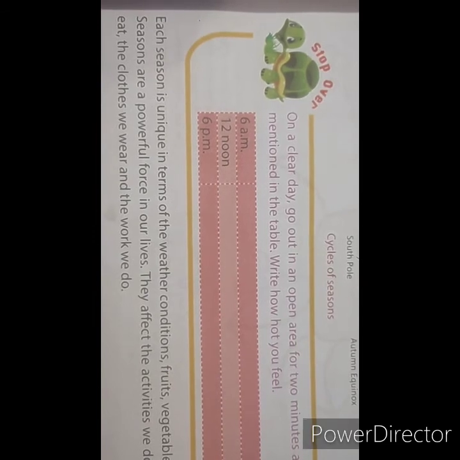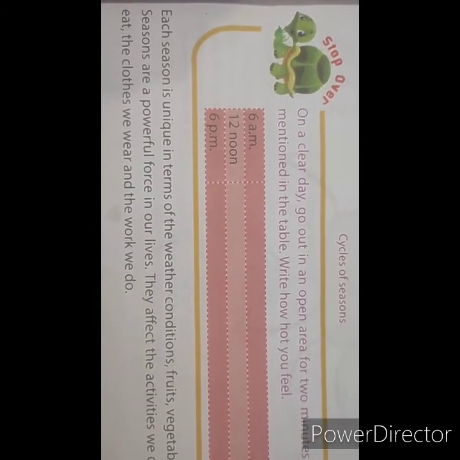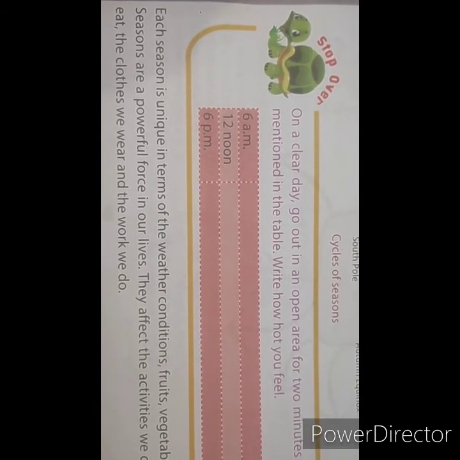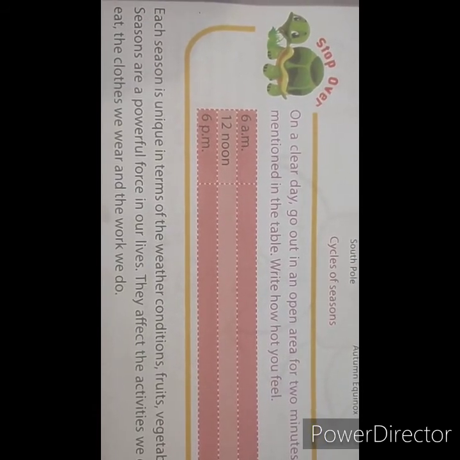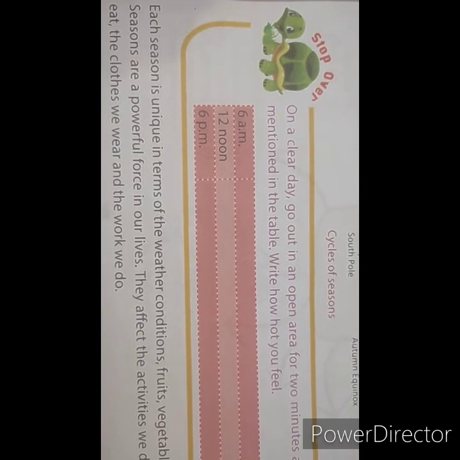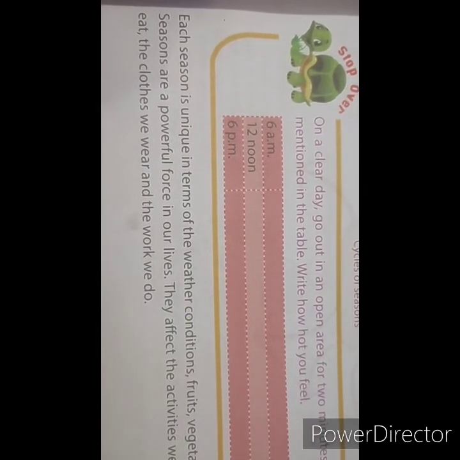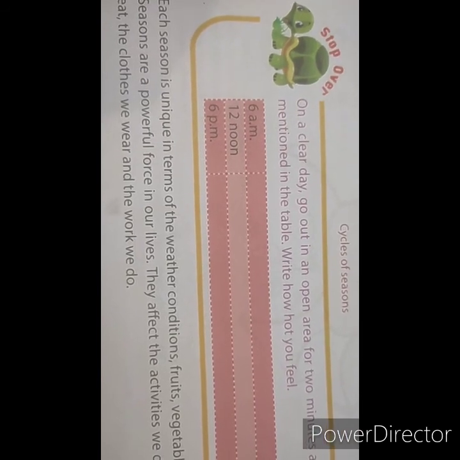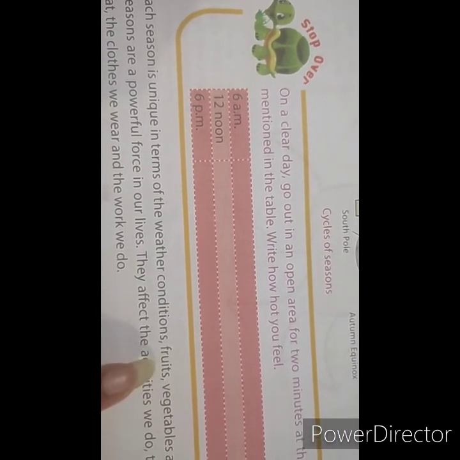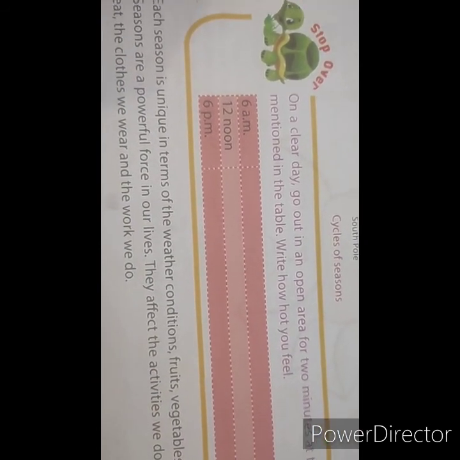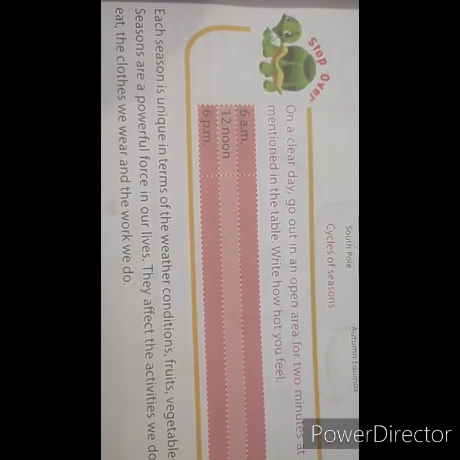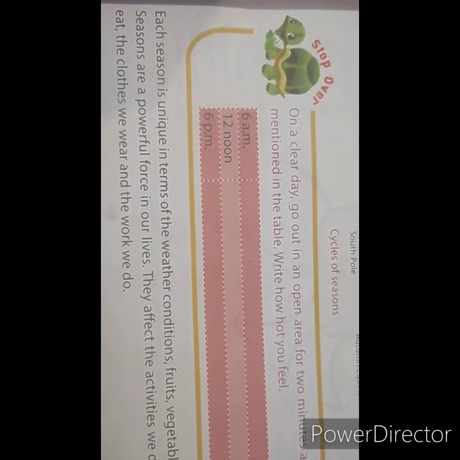Can we put on woolen clothes in the summer season? Of course not. So each season is unique. Likewise, in all 12 months, we can't relish mango fruit. So seasons are a powerful force in our lives.